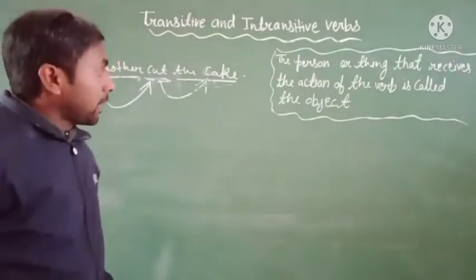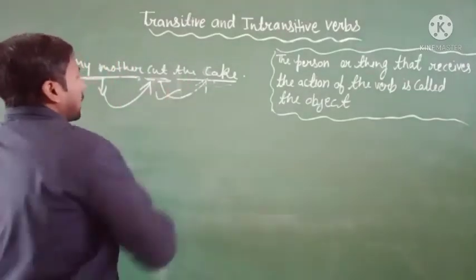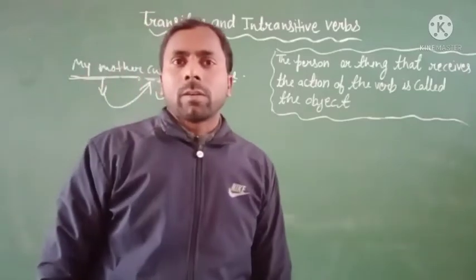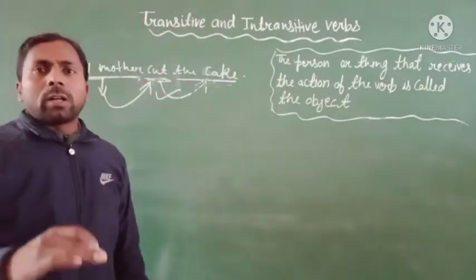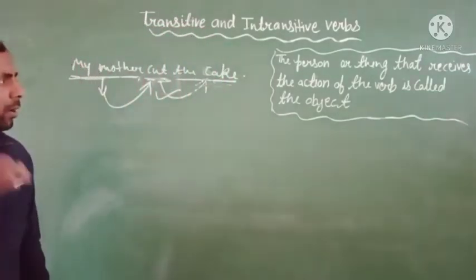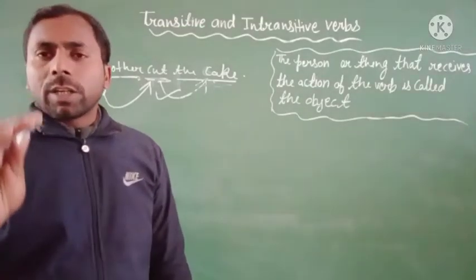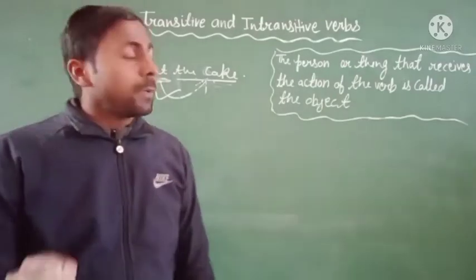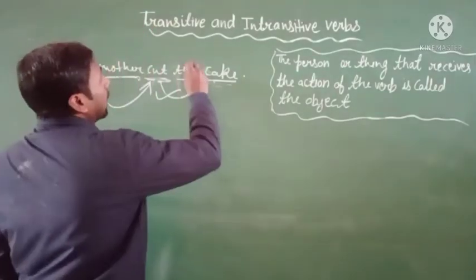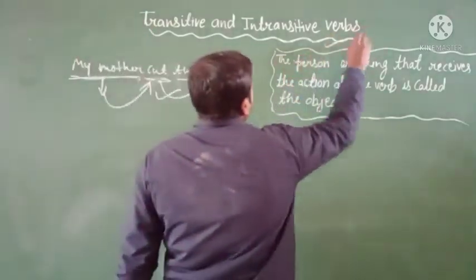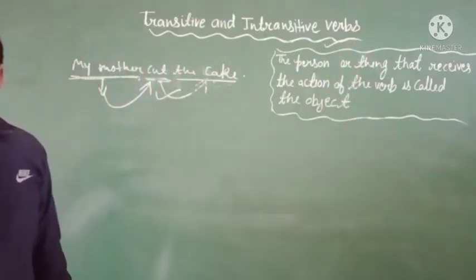Okay, it means this sentence tells us about an object, and we can divide the verb into two parts. We are talking today about the verb. So the verb has two parts.